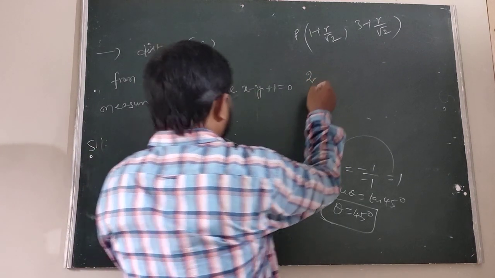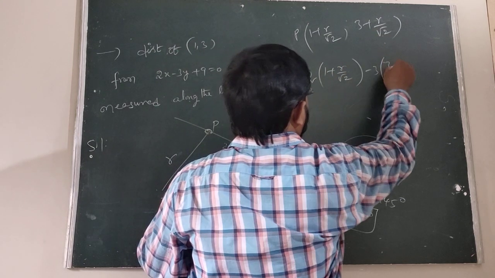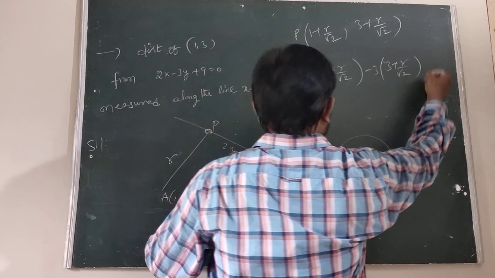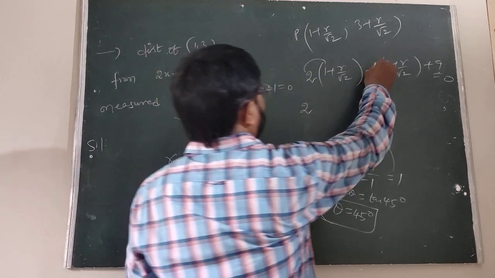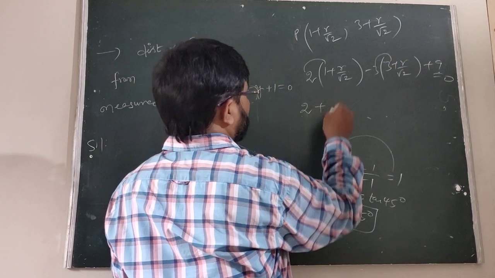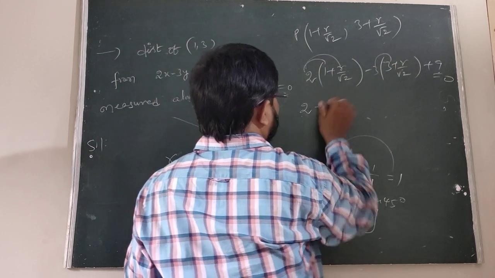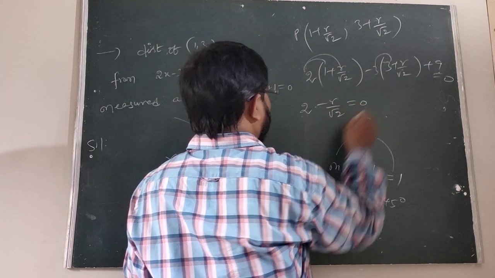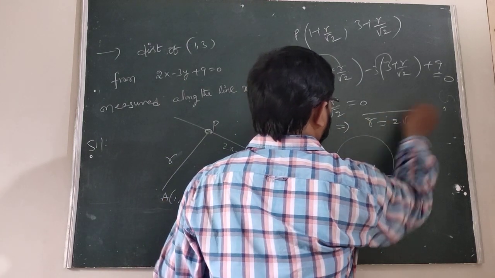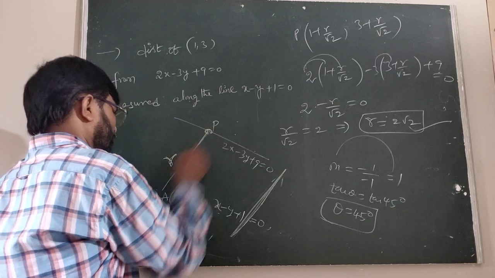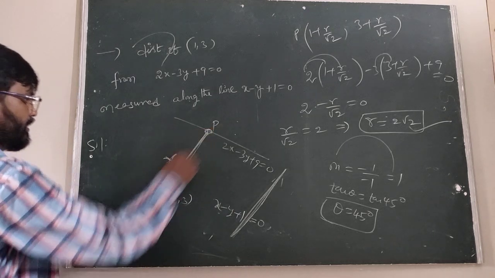So 2 into x, which is 1 plus r by root 2, minus 3 into y, which is 3 plus r by root 2, plus 9 equal to 0. 2 ones are 2, minus 9 plus 9 cancel. Now this is 2r by root 2 minus 3r by root 2, 2r minus 3r, minus r by root 2 equal to 0... so r by root 2 equal to 2. Therefore r equal to 2 root 2. This is the distance. Is it clear? PA is 2 root 2.